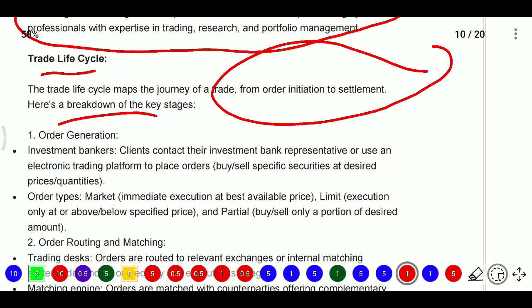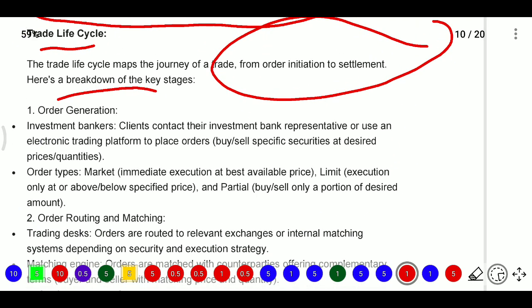Breaking down the key stages, first is order generation. Here investment bank clients contact their investment banker representatives or use an electronic trading platform to place the order, that is, to buy or sell specific securities at their desired price or quantity. So the first stage in the trade life cycle is placing the order.